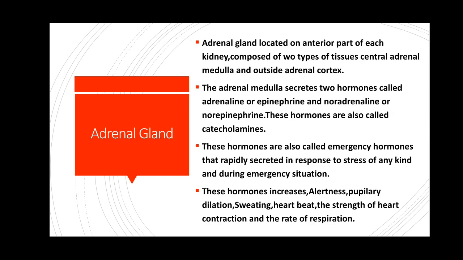And the next, the adrenal gland, located on the anterior part of each kidney, composed of two types of tissues: the central adrenal medulla and the outside adrenal cortex. So the adrenal gland is located on the anterior part of each kidney, and it is composed of two types of tissues called the central adrenal medulla and the outside adrenal cortex.